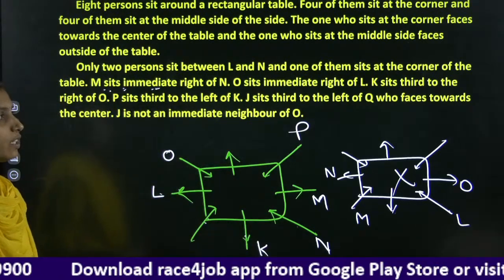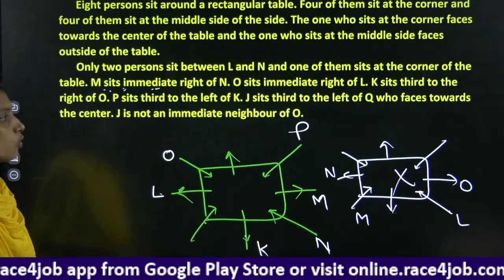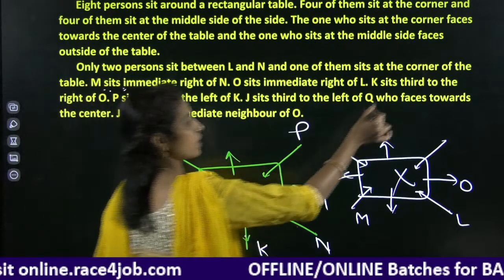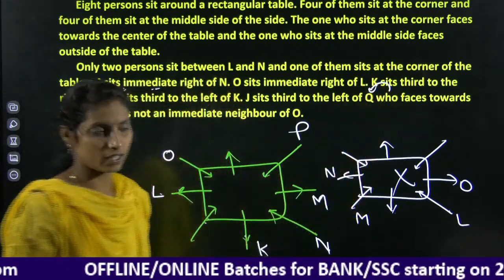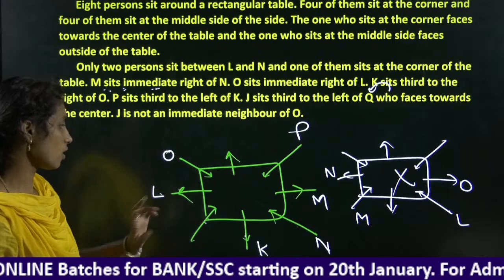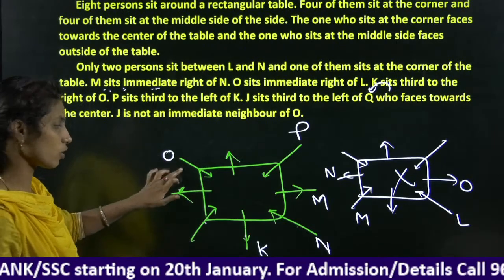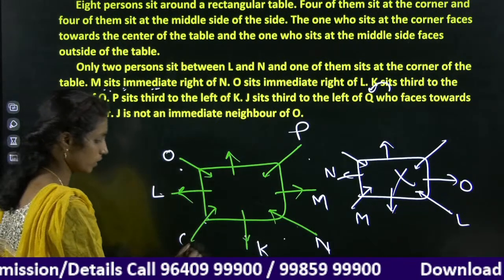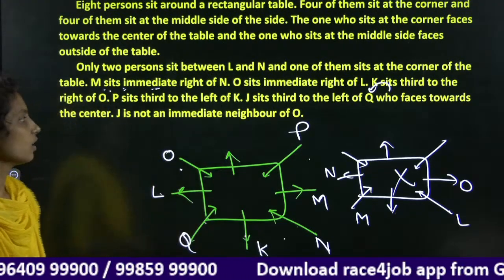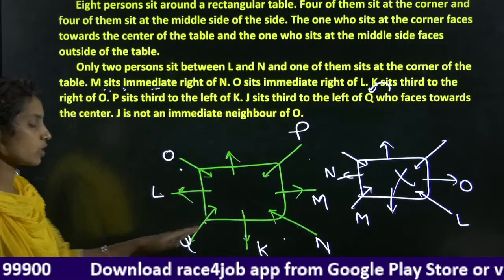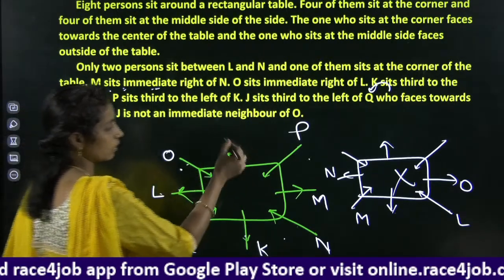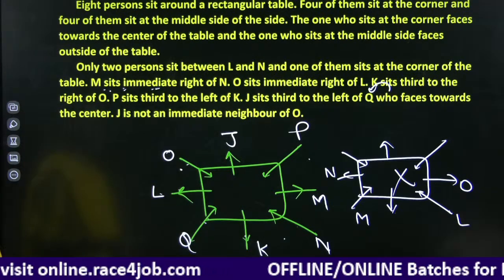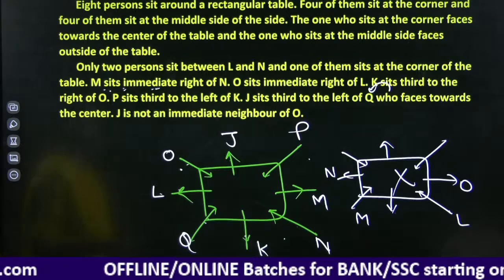J sits third to the left of Q, who faces towards the center. Q faces towards the center. Check it here, corner facing towards the center. Already O is in a corner, N and P are there, and Q is the other one who is placed in the corner. Right, J sits third to the left of Q. Q is facing towards the center, first left, second left, third left. J is here.